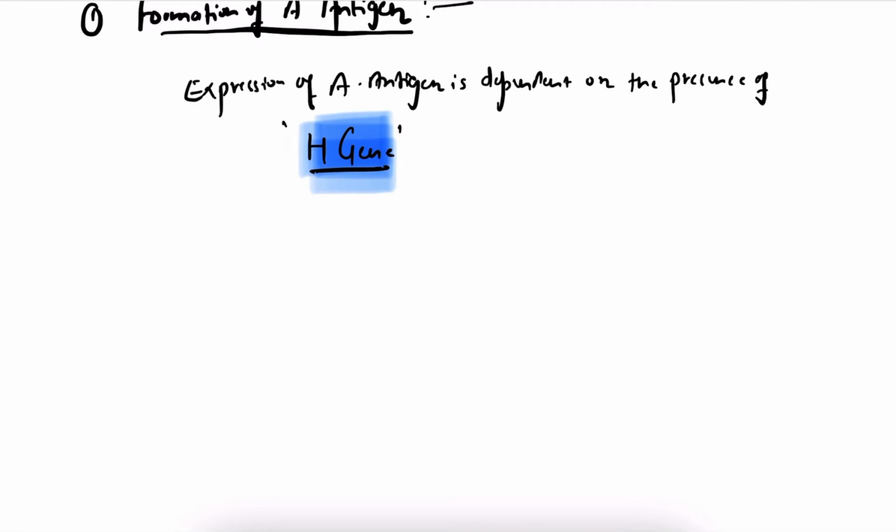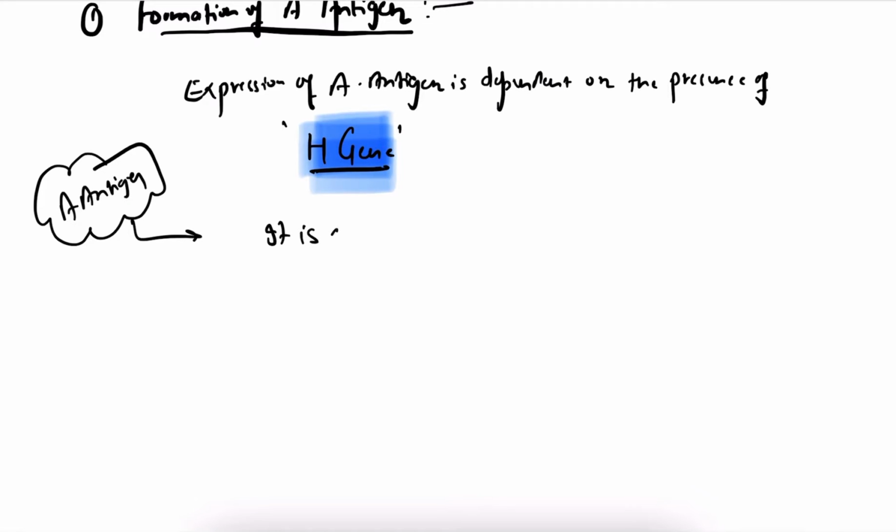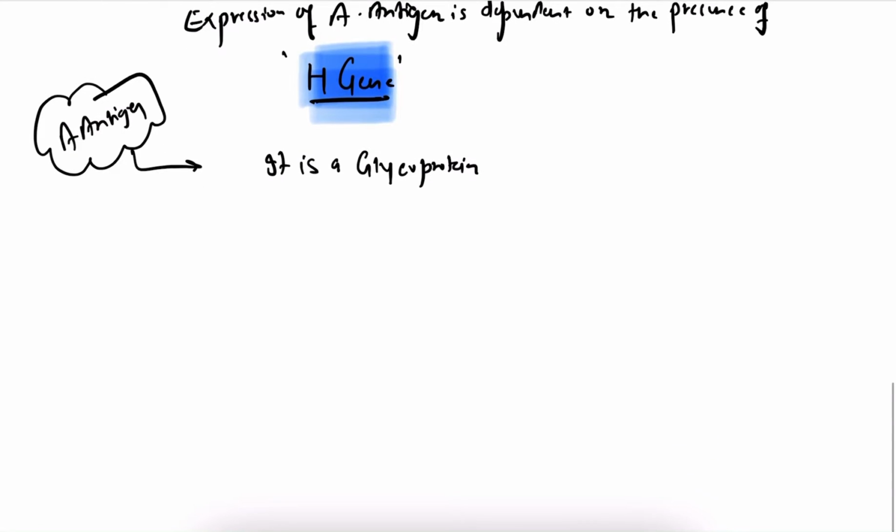Let us define the A antigen. What is this A antigen? What is the nature, or we can say the chemistry, of this antigen? It is a glycoprotein, and its synthesis starts with the basic precursor cells of RBC.